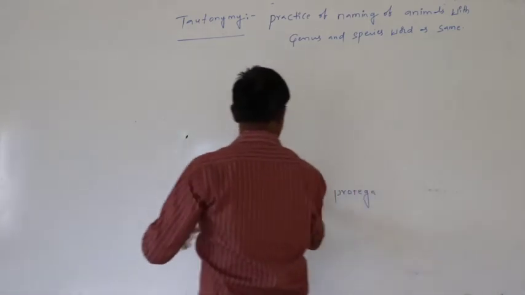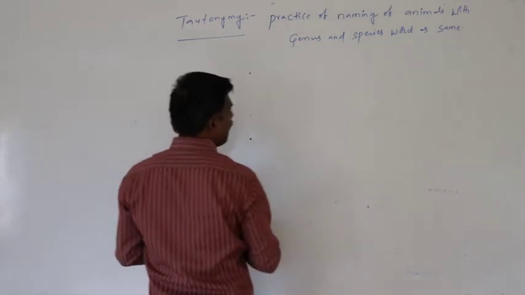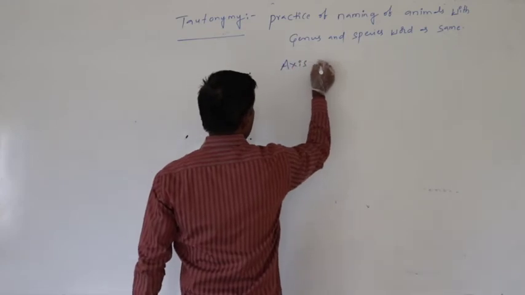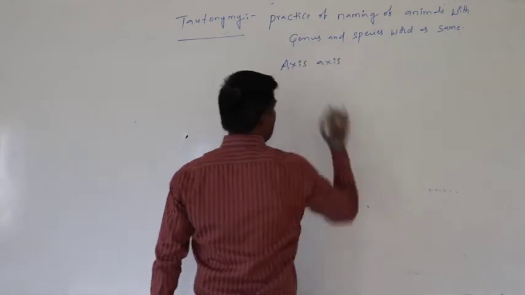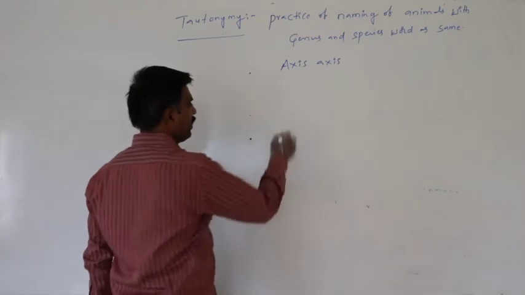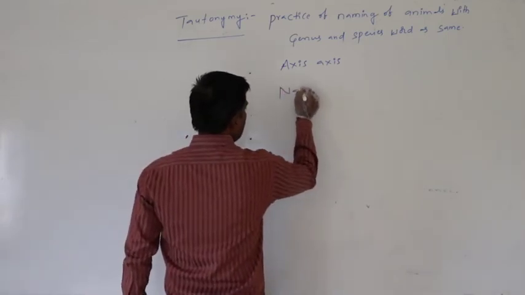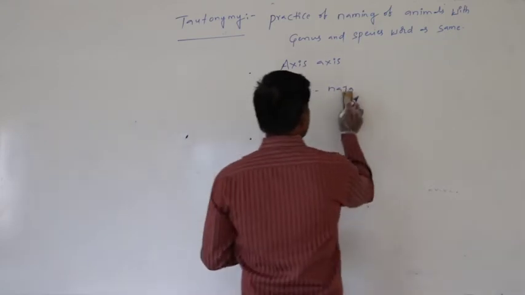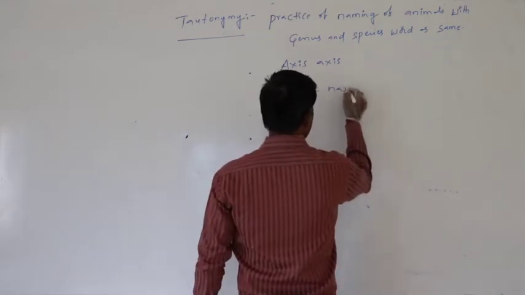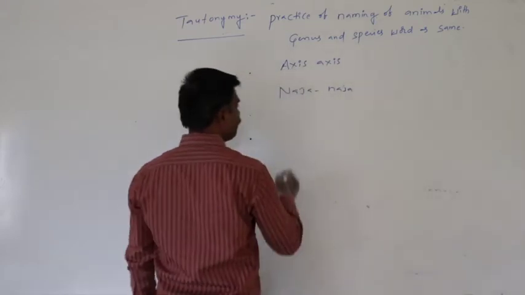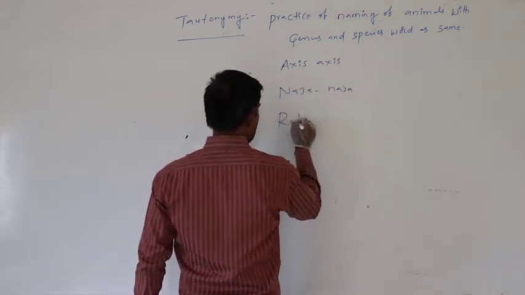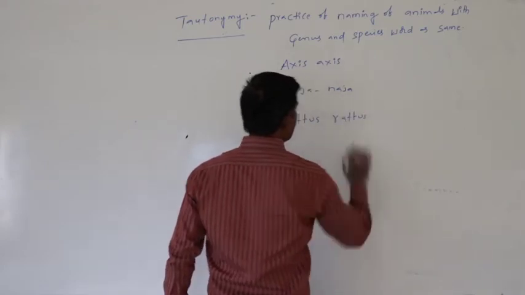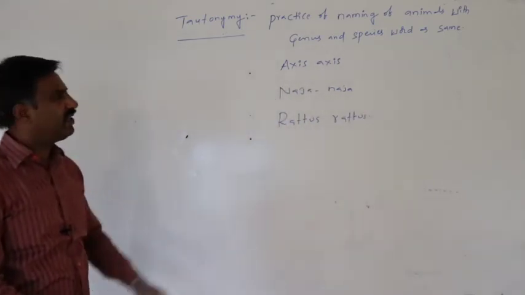For example, Axis axis, Naja naja, Rattus rattus, or a better example for the tautonym.